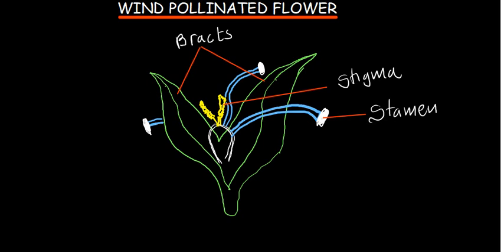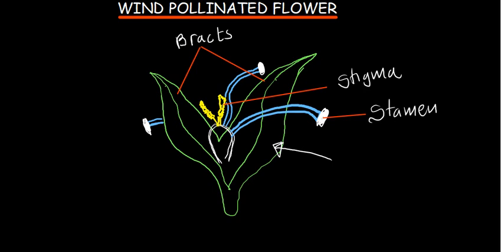So in a wind pollinated flower, the flowers are small, as we can see, and the color is not supposed to be bright, because you don't need to attract insects. Bright colored flowers are there for attraction of insects, but here the color is not supposed to be bright, and there's no need for the flower to have a nice scent to attract insects.